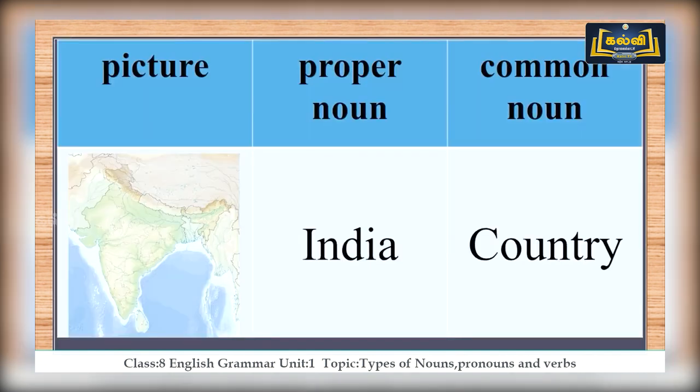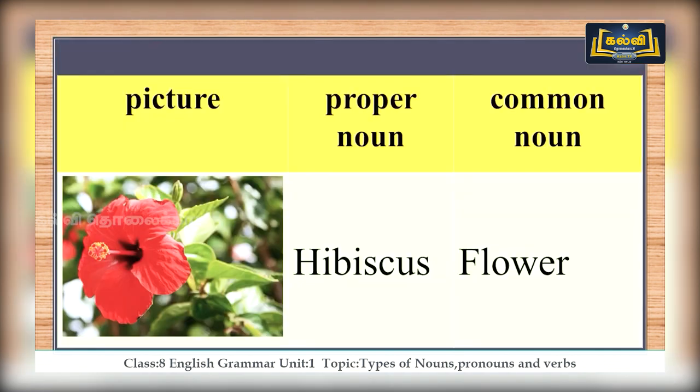Look at the picture. When you look at the map itself, you will be able to identify which country this is. Yes, it's our mother India. The proper noun is India and the common noun is country. Look at the beautiful flower. What flower is this? Hibiscus.